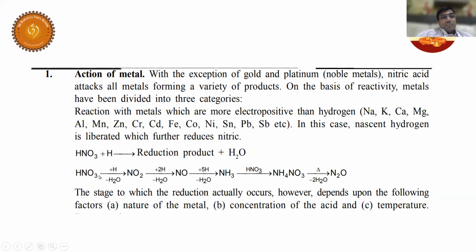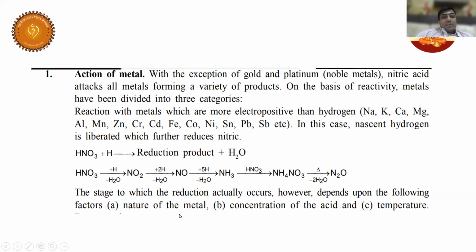HNO3, listen very carefully. This is the sum and substance of oxidizing nature of nitric acid. So the nitric acid oxidizing ability depends on, first, nature of the metal, second, concentration of the acid, and third is the temperature.